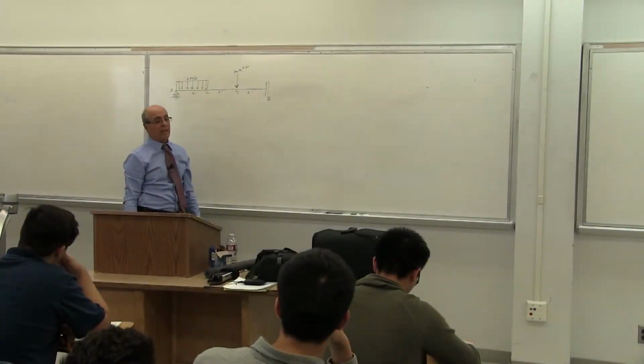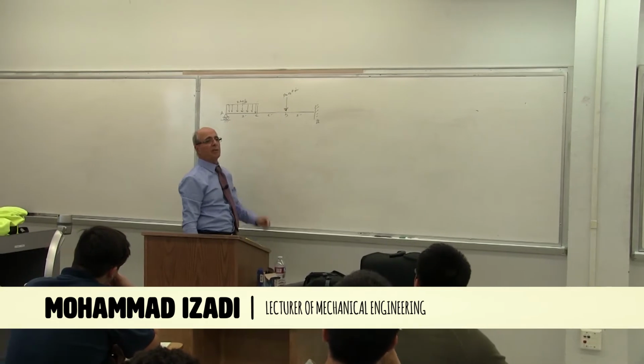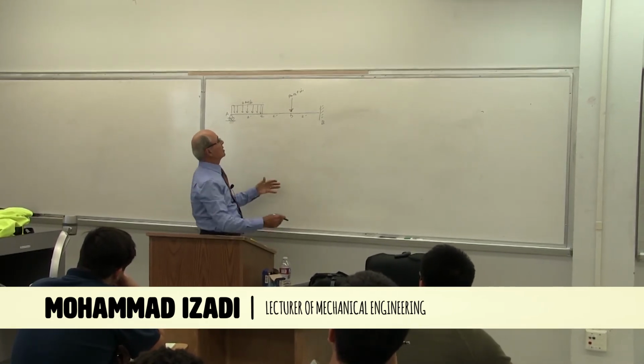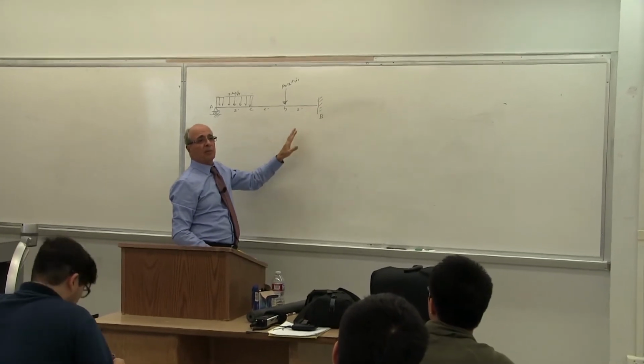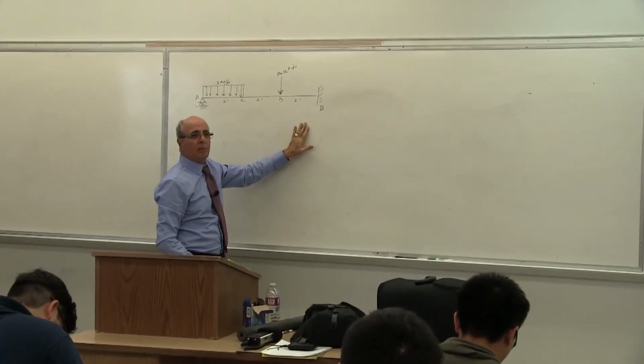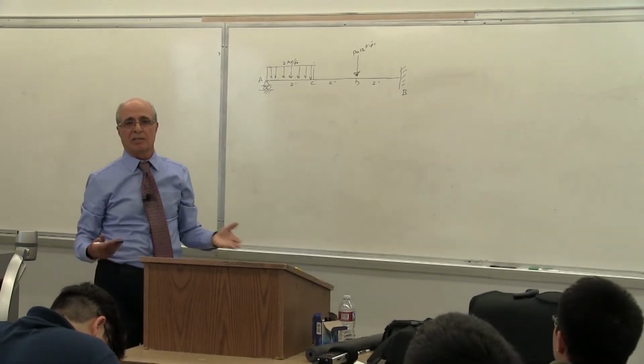Last quiz, I gave them a much simpler problem than that, but the system was indeterminate. Everybody understand that? So what I'm saying is that if you forget about this M here, then the system becomes pin and pin, then it becomes determinate. Is that correct or not? That's not the idea here.